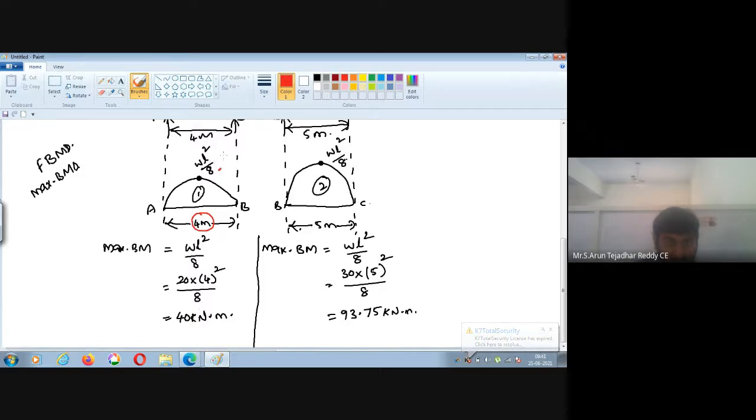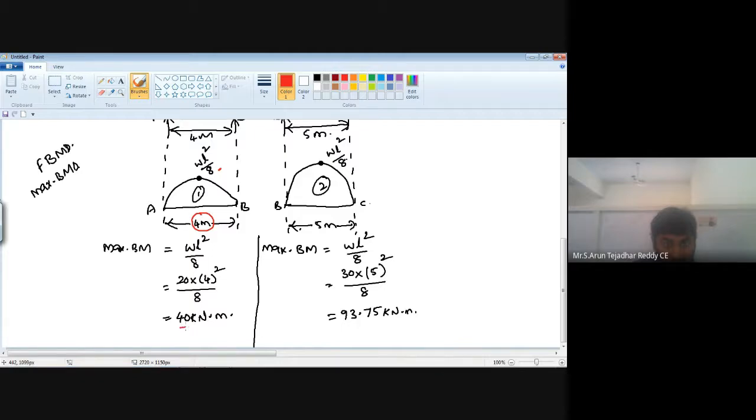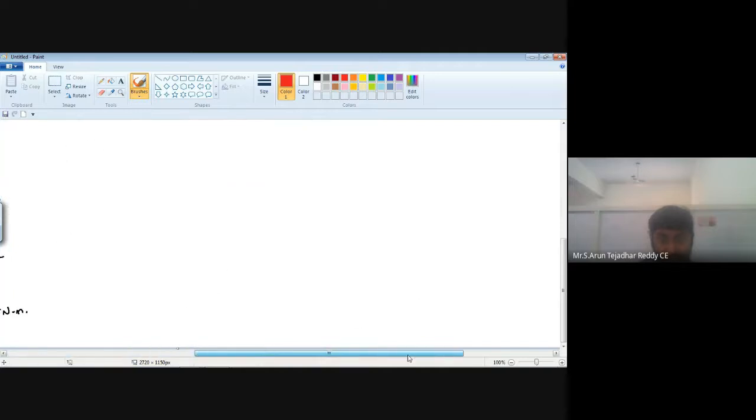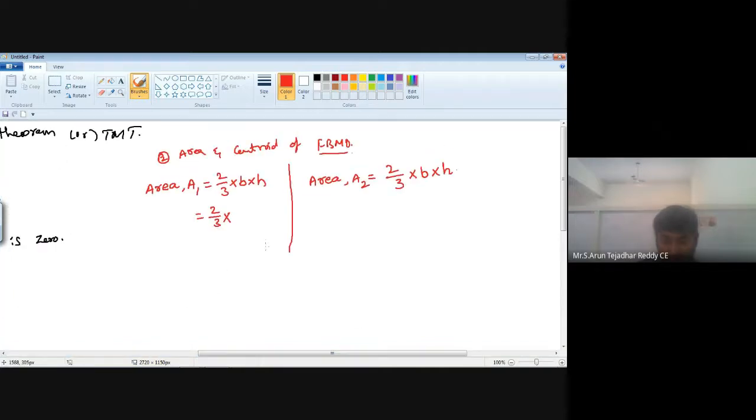Already we calculated the value of WL square by 8, that is 40 kilonewton meter. So 2 by 3 into 4 into 40. Base is 4, height is 40. Now what about the value here of A1? That is 106.67. This is the value of A1.